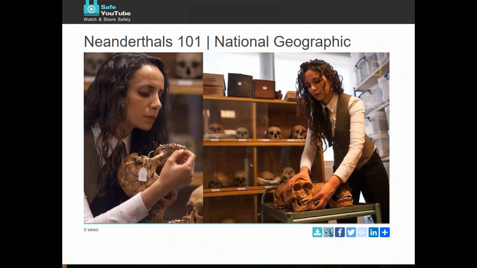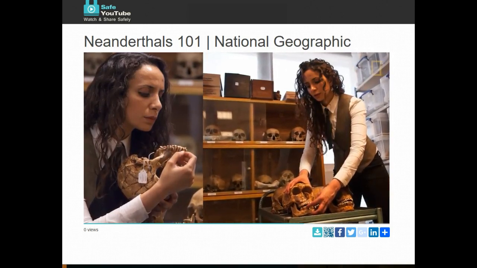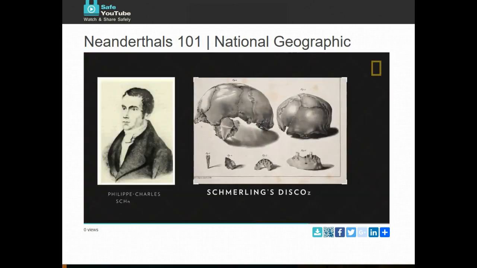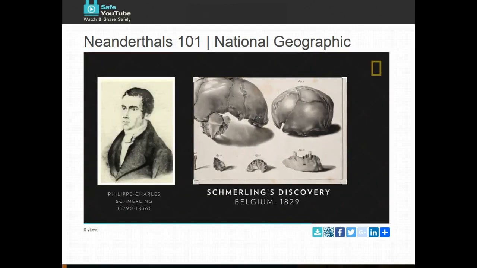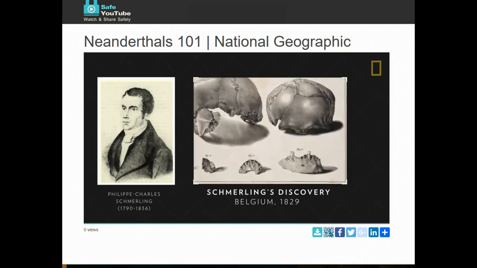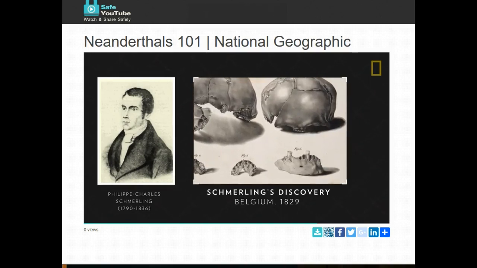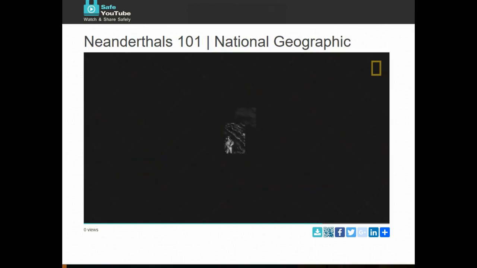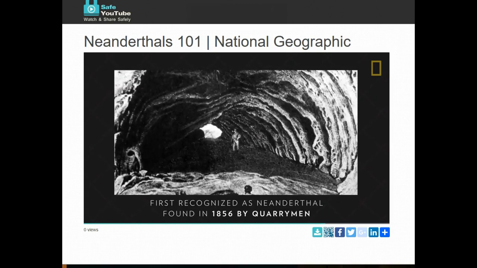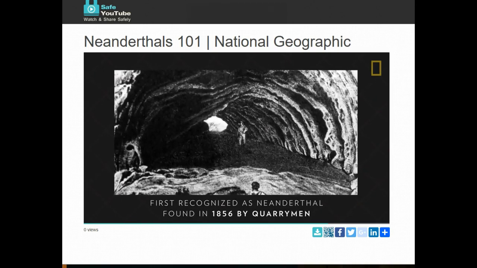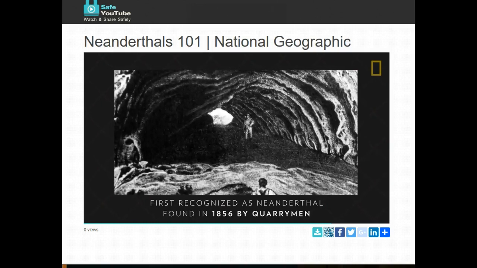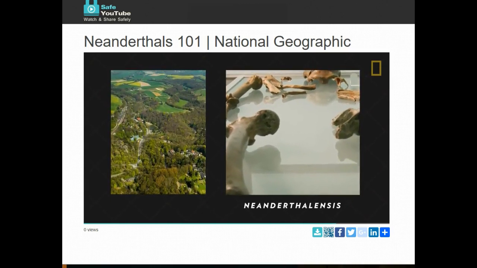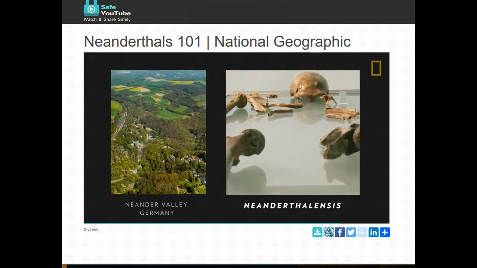For more than 150 years, Neanderthals have perplexed anthropologists. The first Neanderthal fossil specimen was discovered in Belgium in 1829 by Philippe Charles Schmerling. However, it wasn't officially classified as Neanderthal until decades later. The first fossil to be recognized as Neanderthal and as an early human or genus Homo fossil was found in 1856 by Quareman in Germany. The new species was named Neanderthalensis after the area where the fossils were found, Neander Valley.